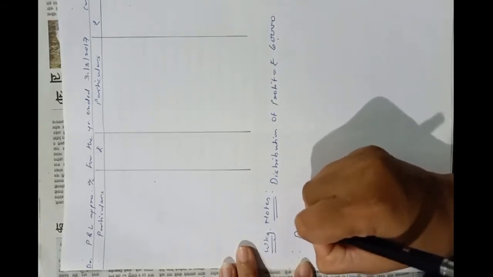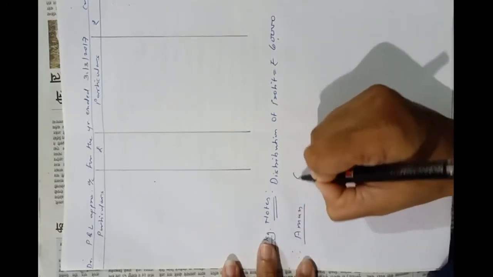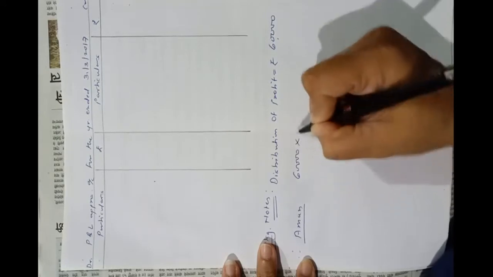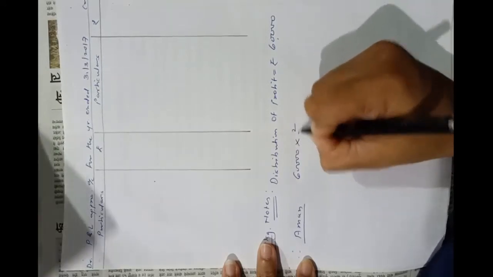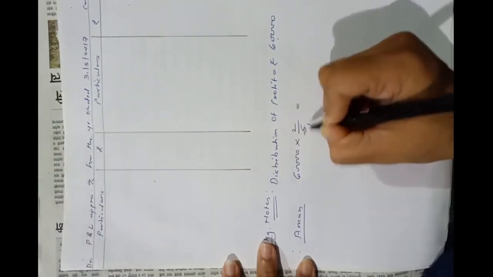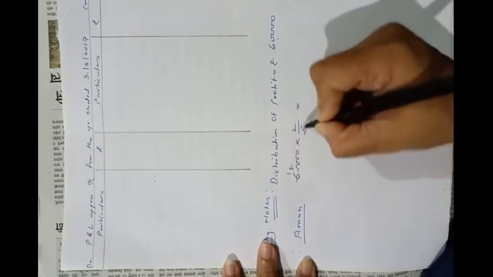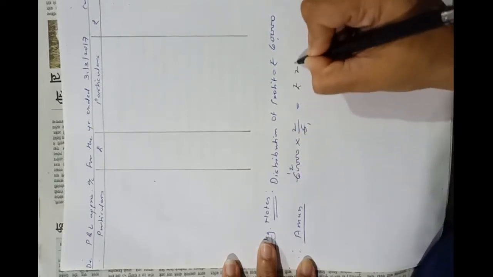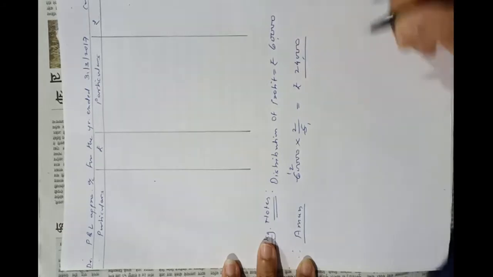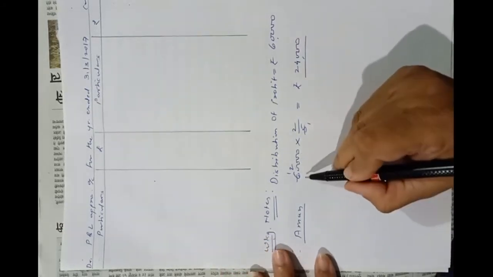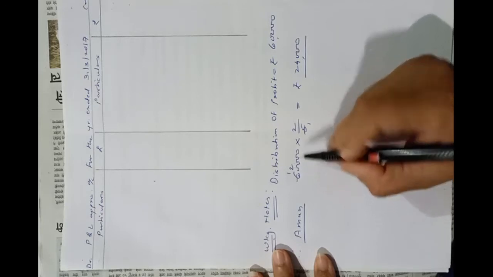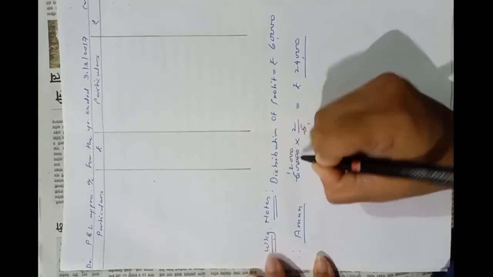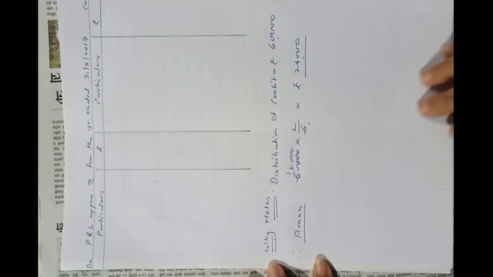Therefore for Aman, 60,000 into 2/5, so it is rupees 24,000. 12,000 into 2, that is rupees 24,000.